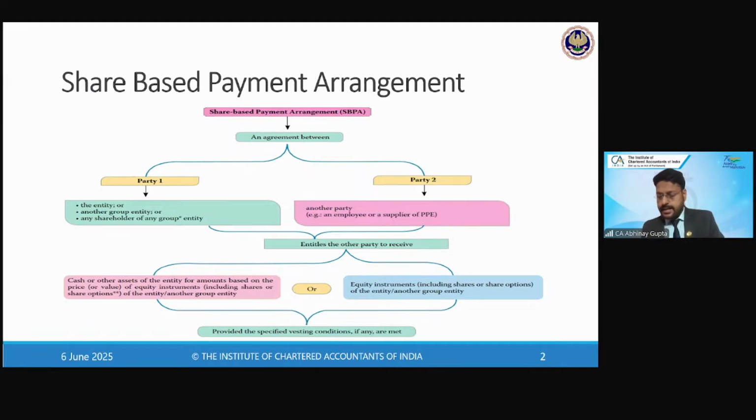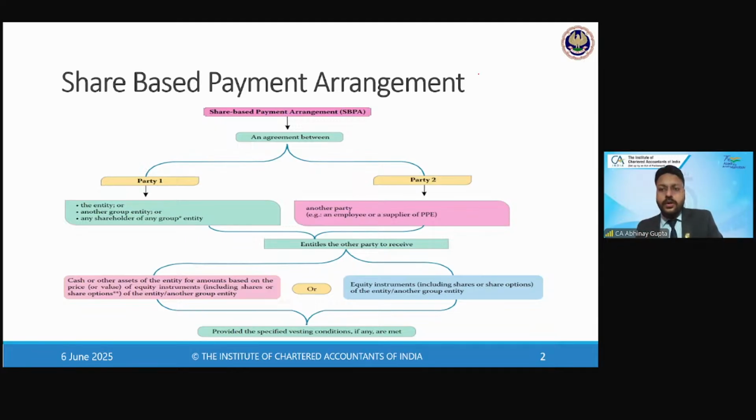Basically, the standard covers all those. Yes, please go ahead. Shares given to employees for their services, ESOPs basically, or to third parties for their services. Okay, so you are saying ESOPs as well as transactions with other parties, right? Yes, sir. Okay, correct. That's what the standard is also talking about.